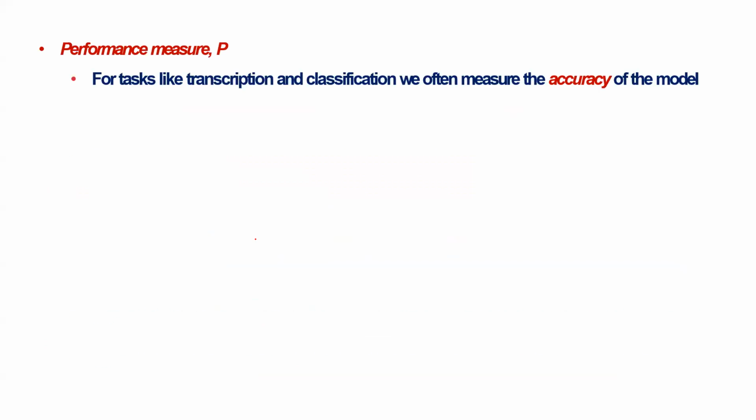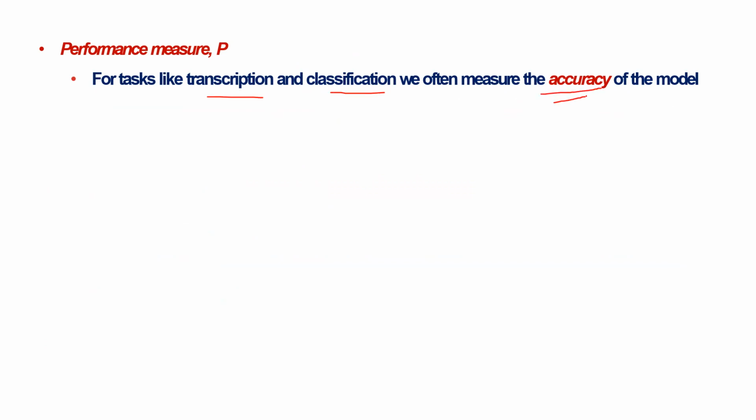Now the next thing is what is meant by the performance measure P. How do we measure the performance of the model which is developed after training our algorithm with the set of tasks T? If you take, for example, tasks like transcription and classification, the accuracy is what we measure.